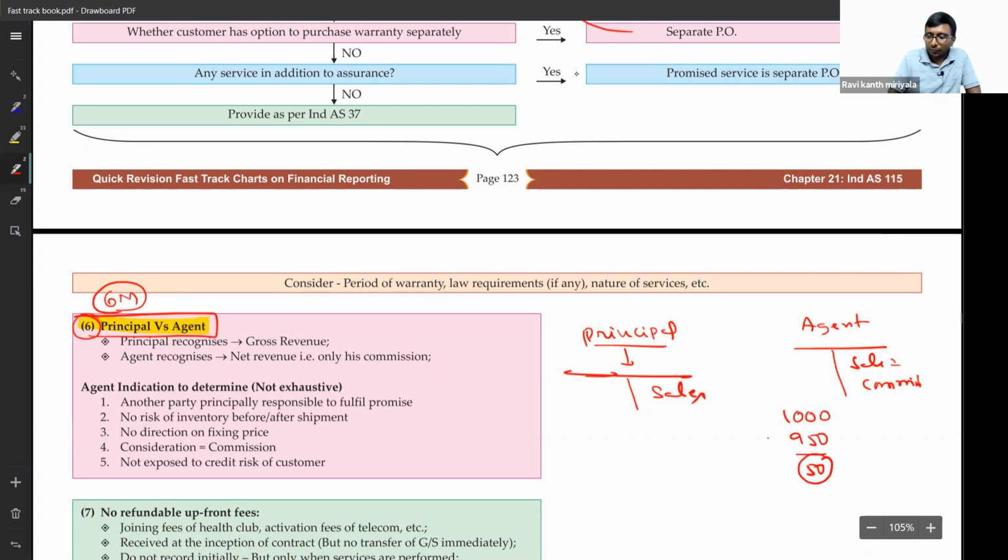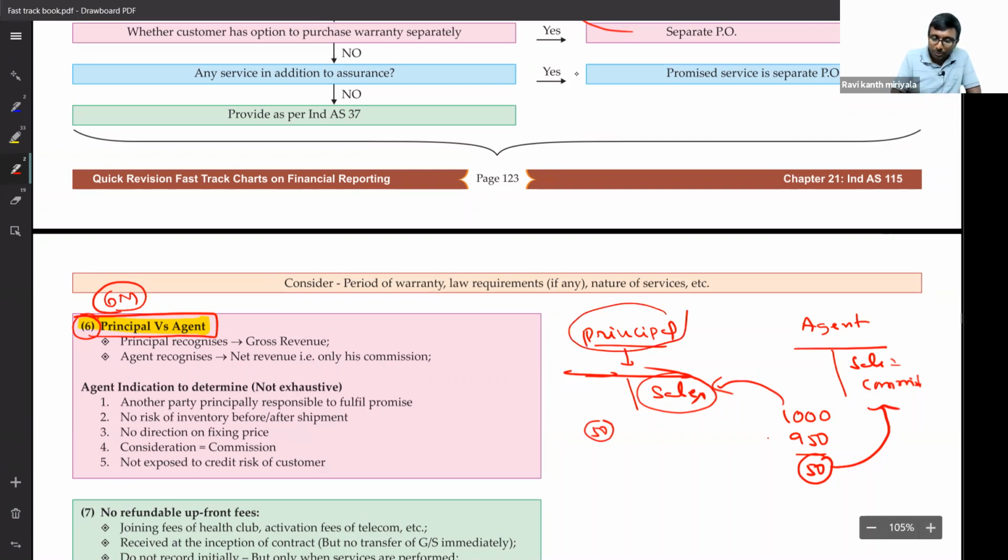The principal will be recording 1,000 as sales, and the 50 rupees will be his expenditure as commission expense. We will book it that way. Hope you understand.